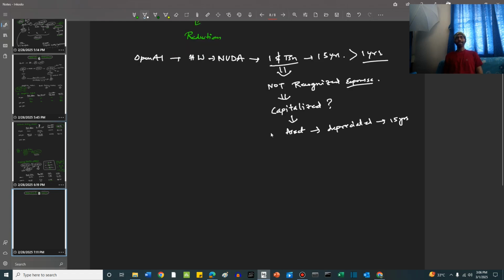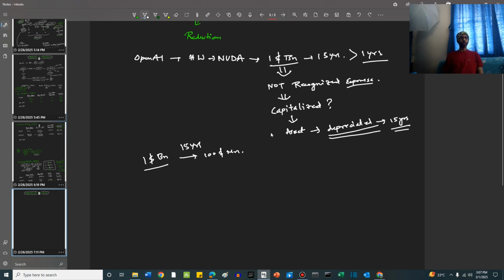Now the last thing we said is we are going to depreciate the asset over a period of 15 years. What do we mean by that? It basically means the asset has an initial value of $1 billion. After 15 years, let's say it will have a value of $100 million, right? So over these 15 years, we will stepwise keep on reducing the value of this asset and recognizing those small portions as expenses.